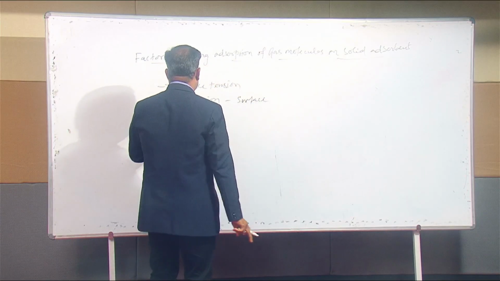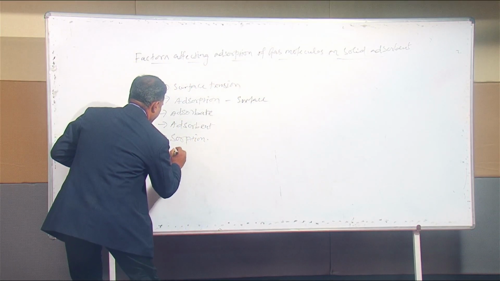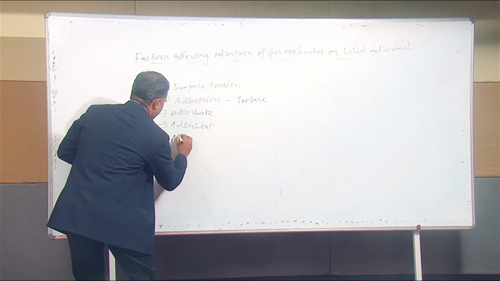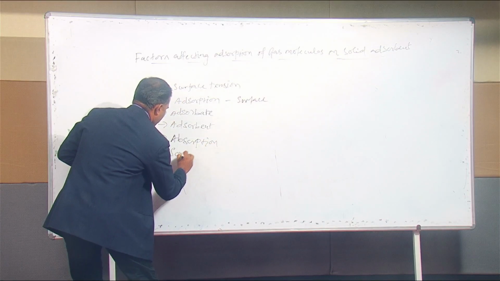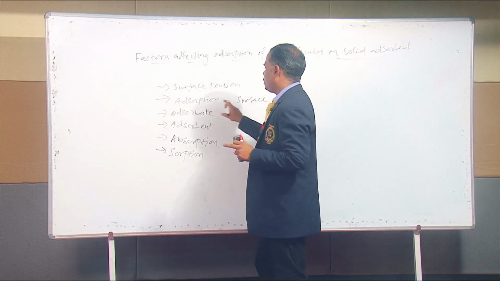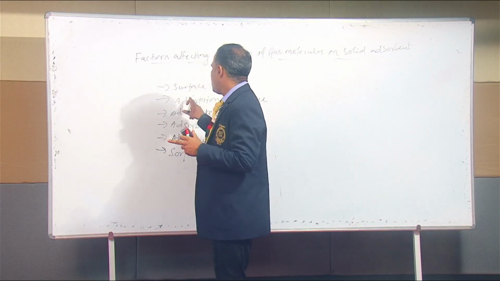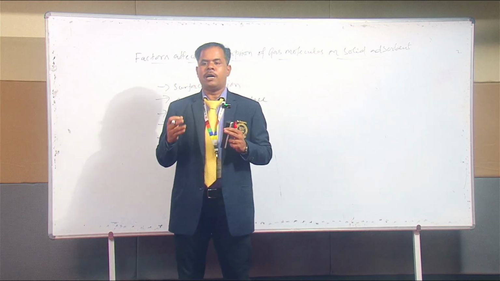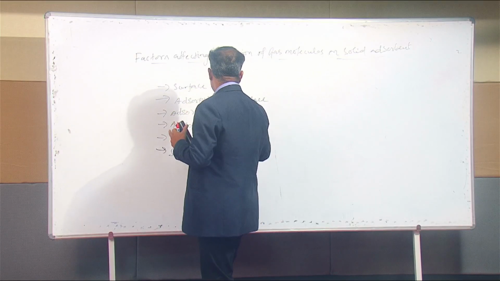What about adsorbate, adsorbent, and sorption? Then one more thing, absorption, A-B. Finally, sorption. These are all basic keywords. So adsorption is a surface phenomenon, the accumulation of molecular species at the surface rather than in the bulk of the solid. Here, fine particles have the highest surface area, which is the best example for the adsorption process.